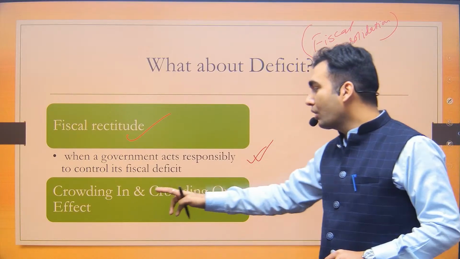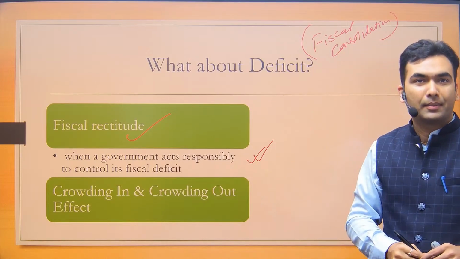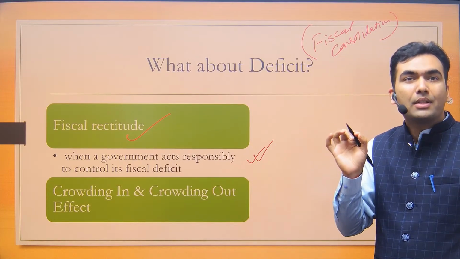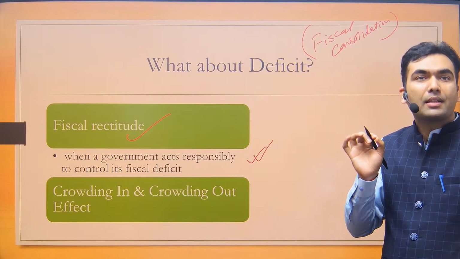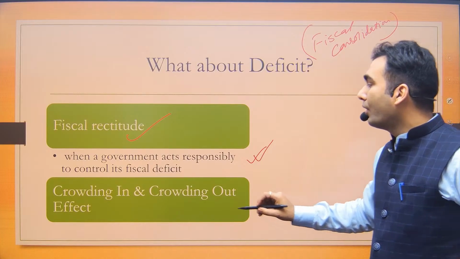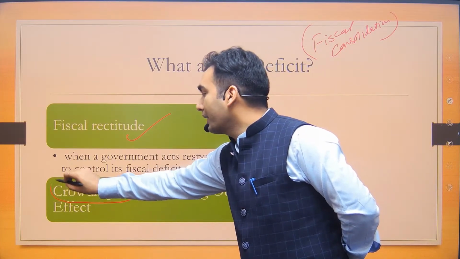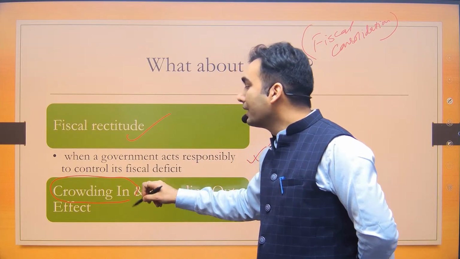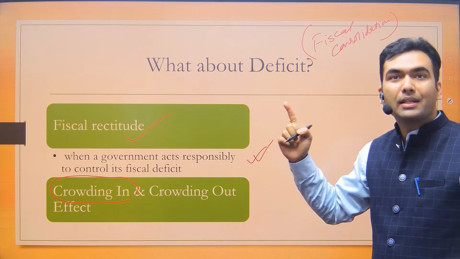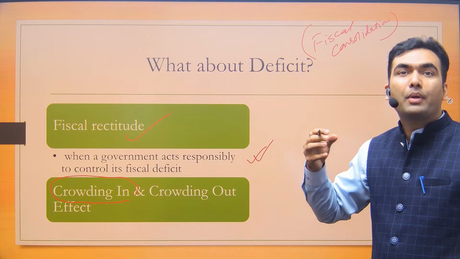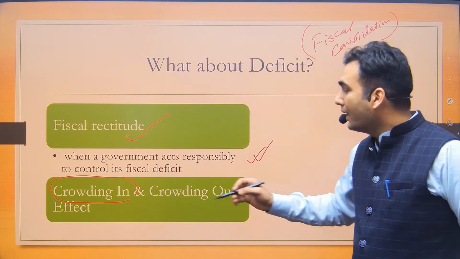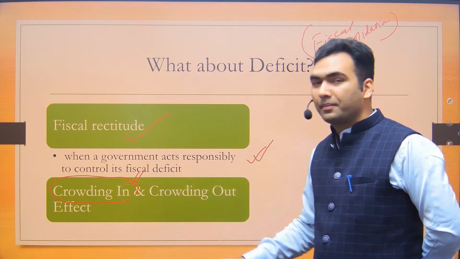Then there is something called crowding in and crowding out effect. So when COVID came, there was a fear of recession in the Indian economy. At that point of time, government went for this crowding in effect. How? Government increased its spending. We have seen in the graph that the government spending was increased so that the economy could grow and demand could be generated in the economy. That was crowding in effect.